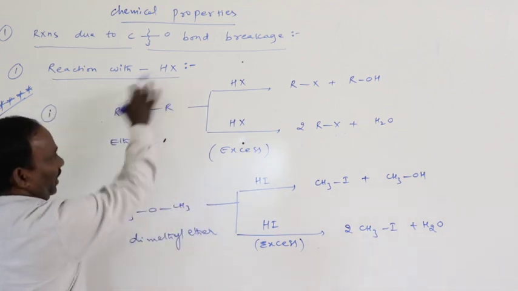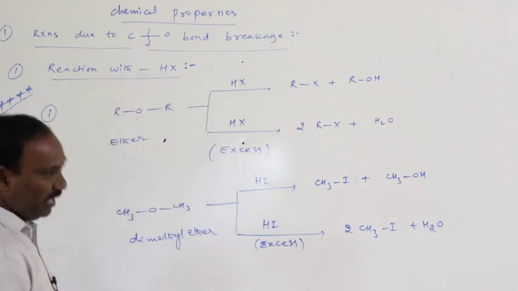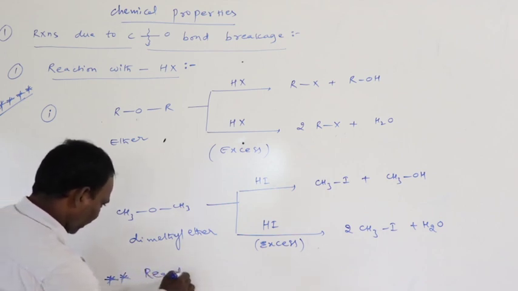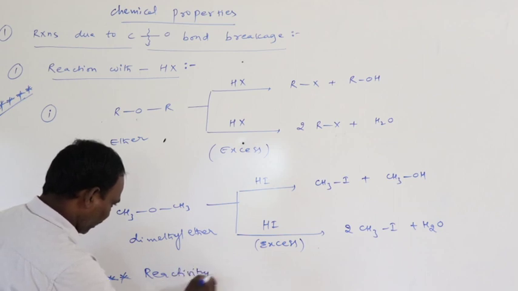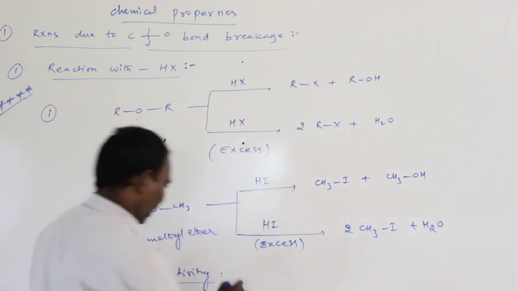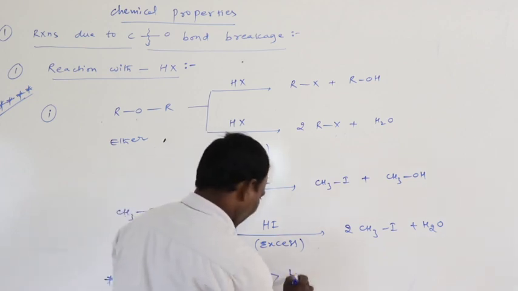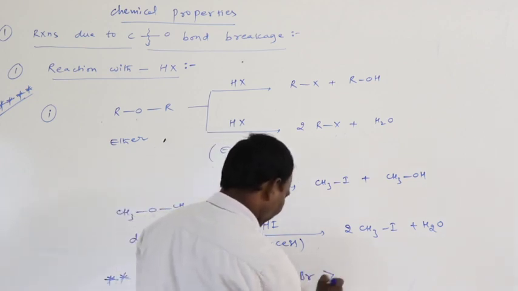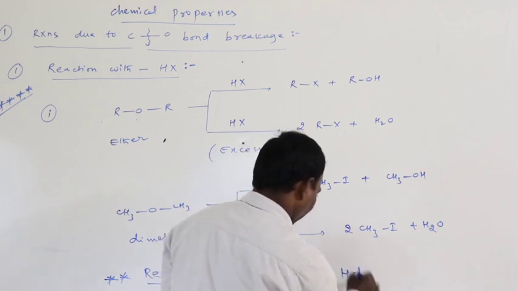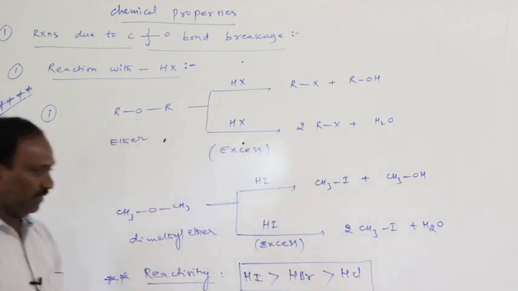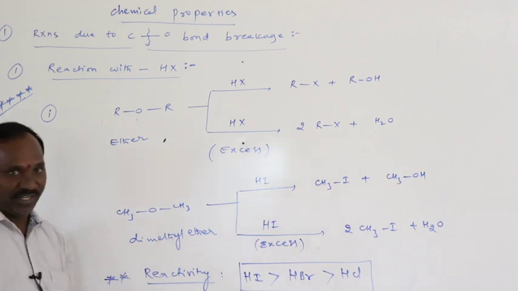Now, the reactivity of hydrogen halides. This is also an important one. Hydrogen iodide is more reactive than hydrogen bromide. Hydrogen bromide is more reactive than hydrogen chloride. This is the reactivity order of hydrogen halides.